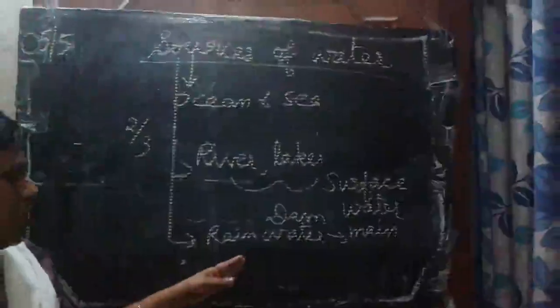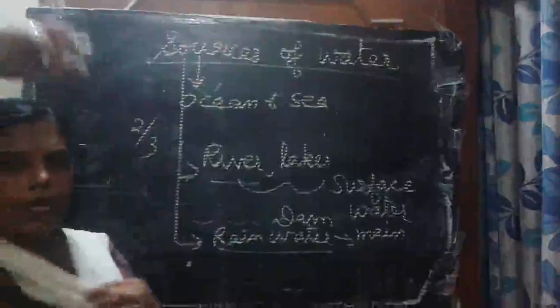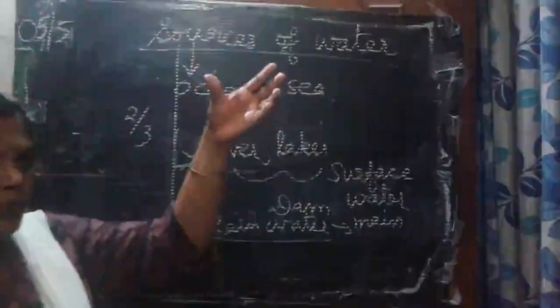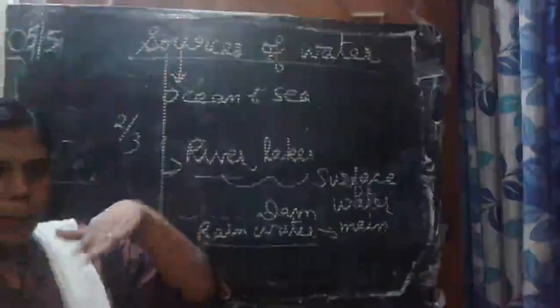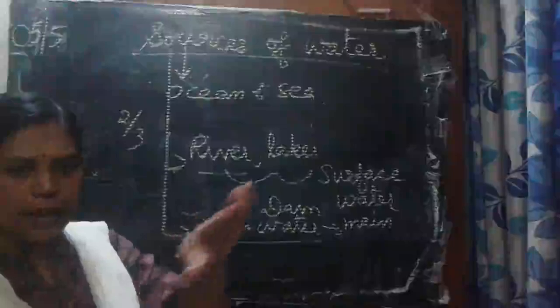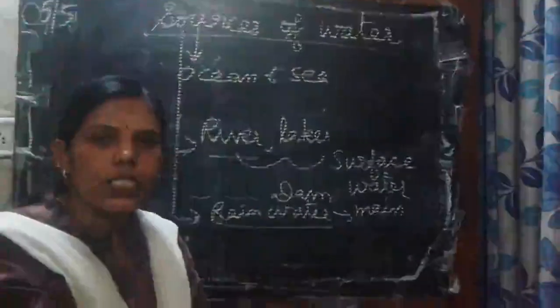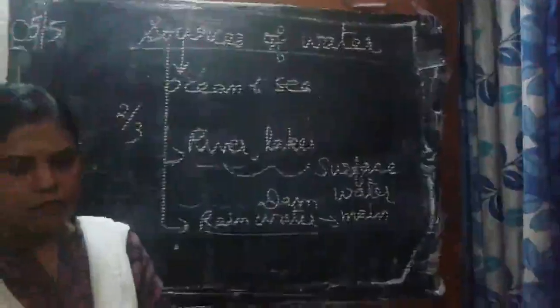But you see students, rainwater comes from the clouds and falls onto the surface, right? Through the mountains also it comes, and through the river it again flows. Then some of the water, on land, seeps inside the ground and is stored under the ground.